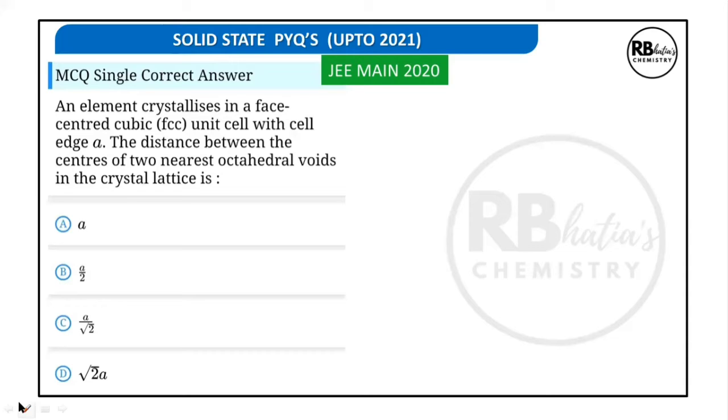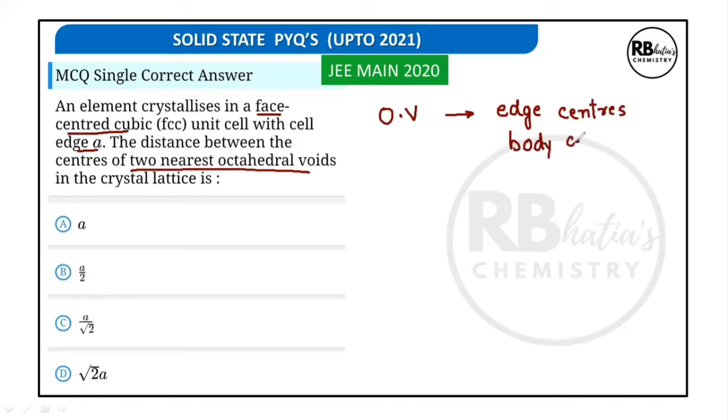Next question for JEE Mains. An element crystallizes in FCC unit cell, the first keyword, FCC unit cell with the cell edge A. The distance between the centers of two nearest octahedral voids in the crystal lattice is? Now, what is the location of octahedral voids in FCC unit cell? Octahedral voids are present on the edge centers and the body centers. Edge center and body center.